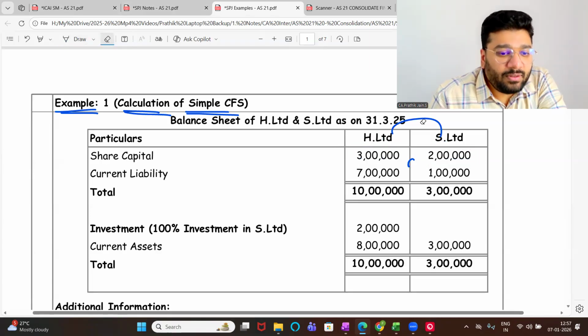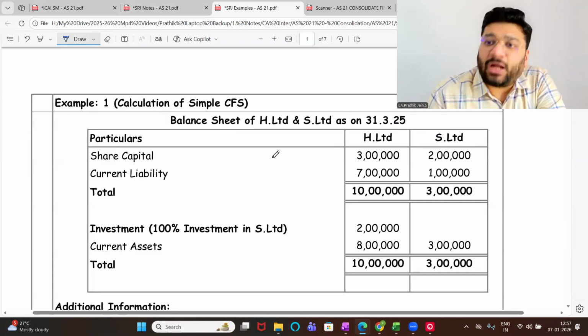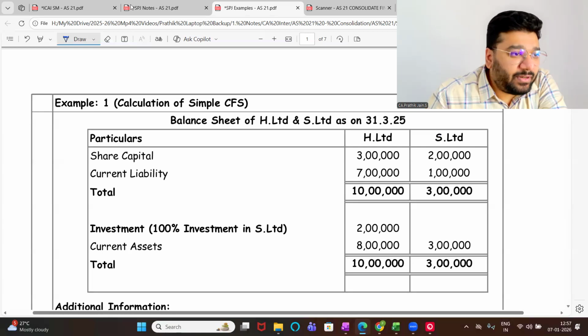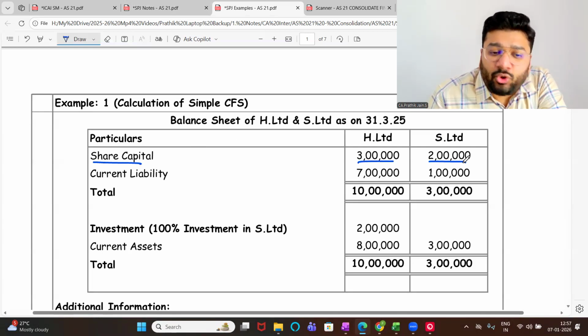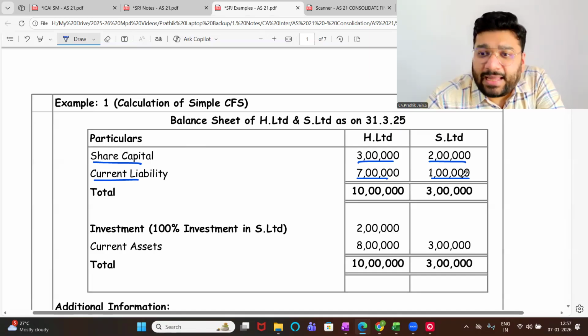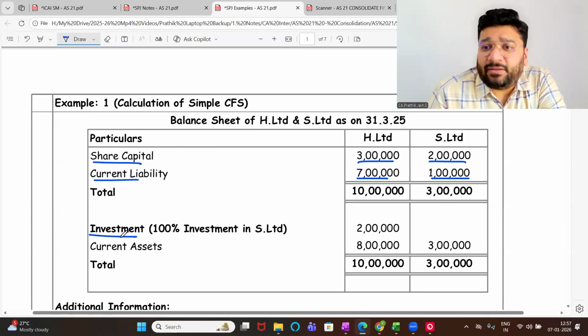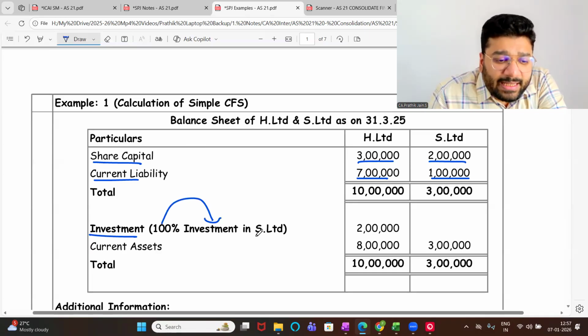Now, if you look at this, balance sheet of H Limited, H stands for holding. For convenience, I have taken H and S. H stands for holding, S stands for subsidiary. Share capital of holding company 3 lakh and 2 lakh of S Limited, that is subsidiary. Current liability of holding company is 7 lakh and for subsidiary it is 1 lakh. So 3 plus 7, 10, 2 plus 1, 3. Total matching, not matching? Very good. Investment. 100% investment in S Limited.